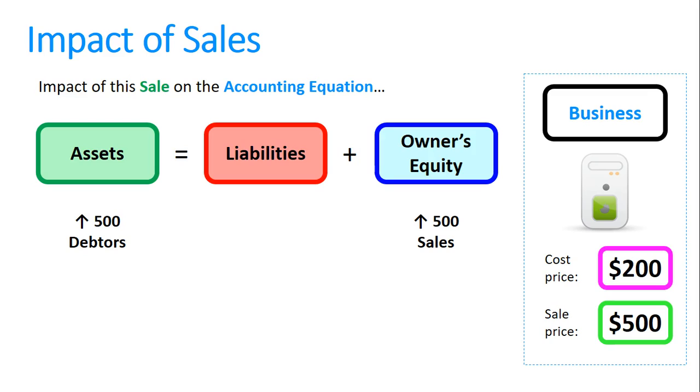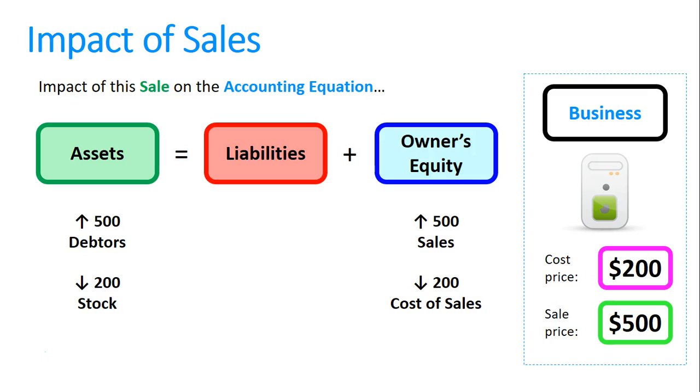What we need to remember though is that there's also another part to this transaction. To make that $500 of sales, we have to give up $200 of stock. So our asset called stock would go down. That becomes what's called a cost of sale, which is an expense, and that will decrease owner's equity by $200 as well. And that's the full effect.